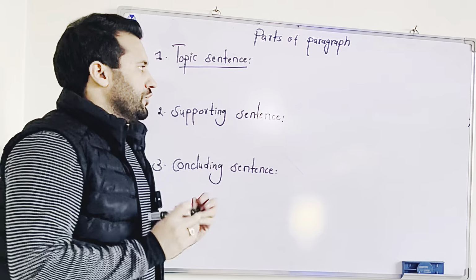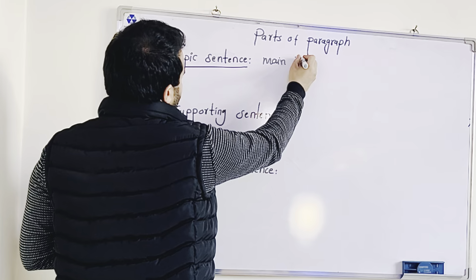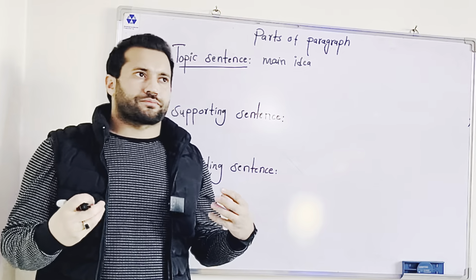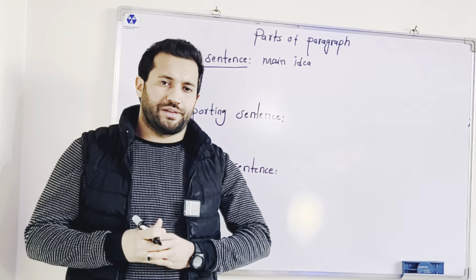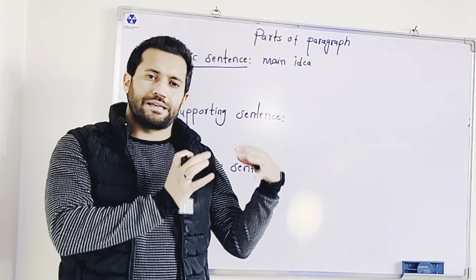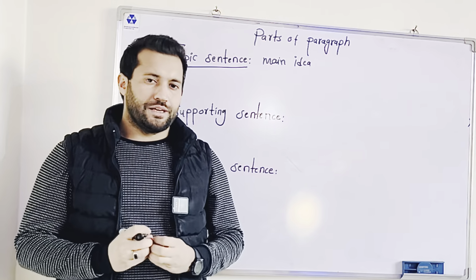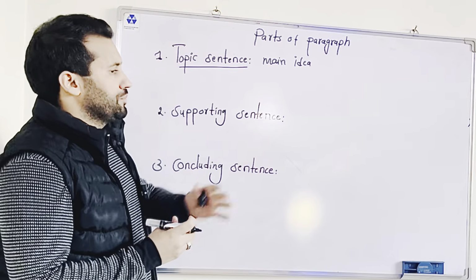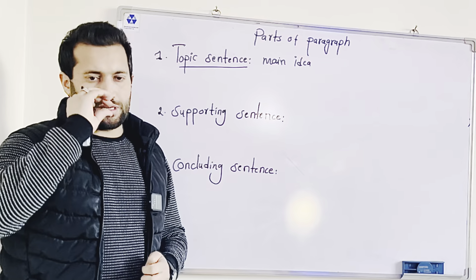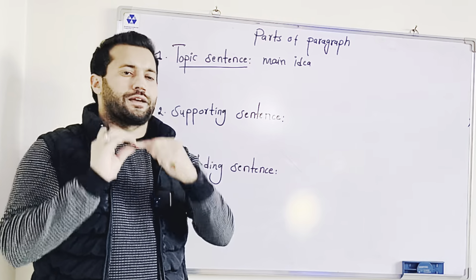This topic sentence focuses on the main idea. We have to write the main idea of the paragraph. The main idea is something that the whole paragraph talks about. The rest of the information that we provide will be related to this main idea. There should be only one main idea, and then the rest of the information we provide would be related to this main idea. In the topic sentence, what we need to make clear is the main idea. The main idea should be clear.